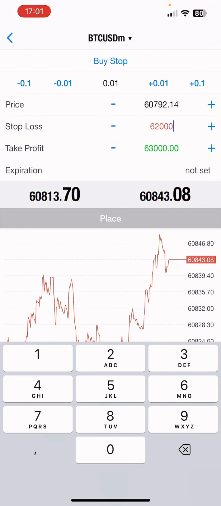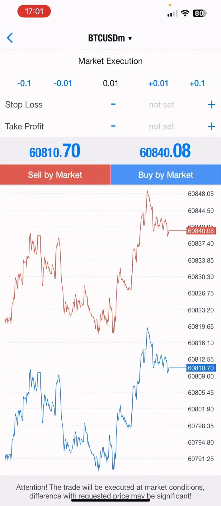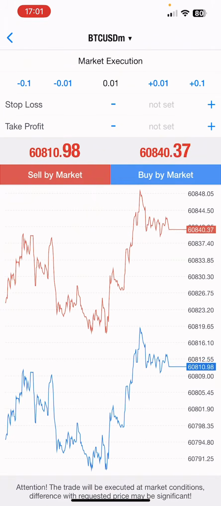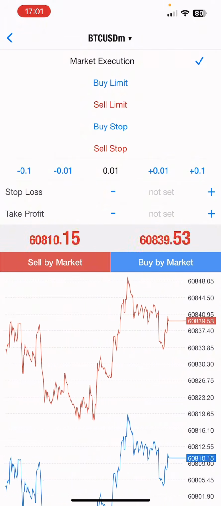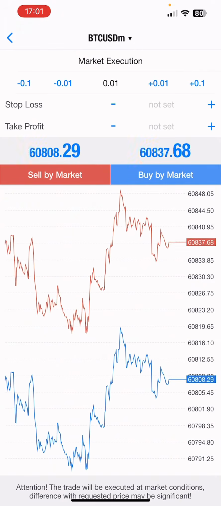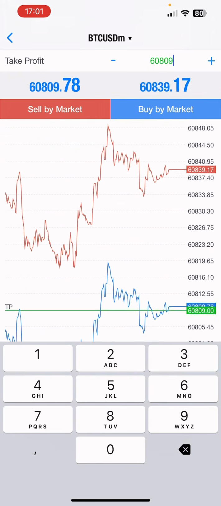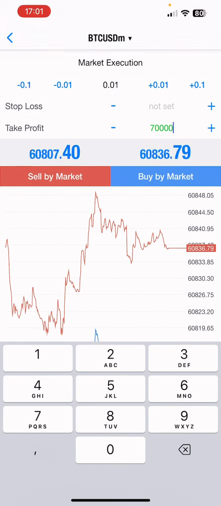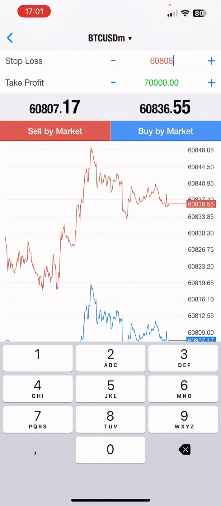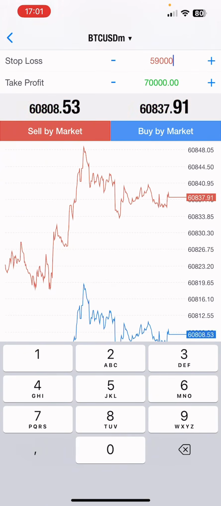You enter the same way. Let's say I send this. You come here, we want to enter the market now, so we are going to change this to market execution. I can send any of these: buy limit, sell limit, buy stop, sell stop. Just pay attention to this one, this is where you select it. Then you enter your take profit. If I say the take profit is 70,000, you enter the same one. If I say the stop loss is 59,000, you enter 59,000.